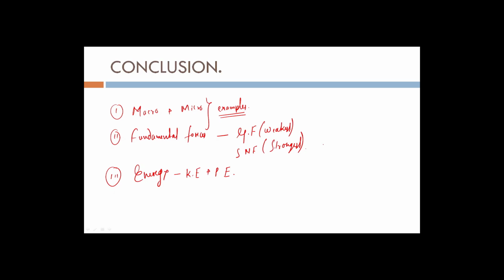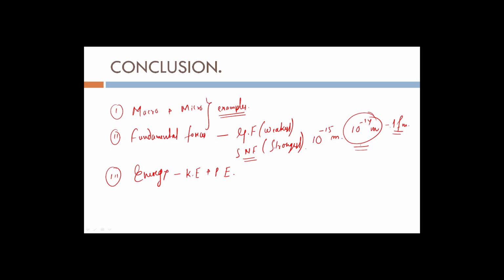So I forgot to give you one small info, that the strong nuclear force has a range, and that range is 10 to the power minus 15 meter. The size of the nucleus is of the range 10 to the power minus 14 meter, or it is also called 1 Fermi. Alright, so the strong nuclear force works within this limit.